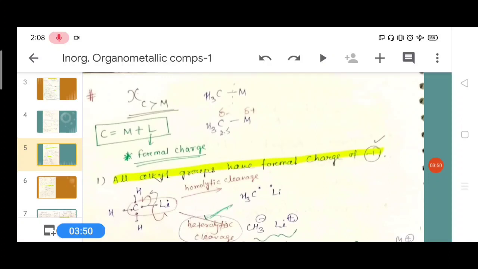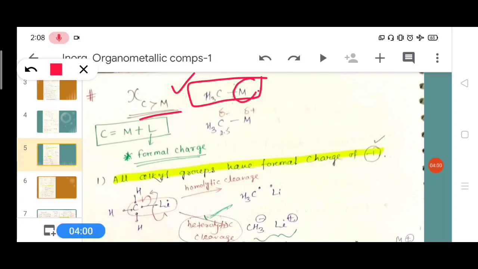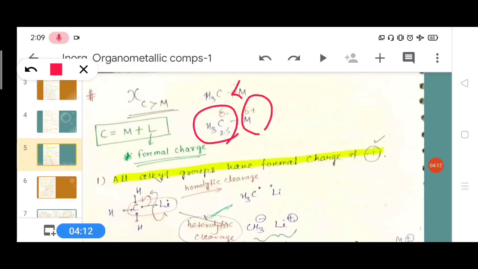I have discussed this. The electronegativity of the carbon atom is much greater than that of the metal. Hence, in organometallic compounds, the metal atom is bonded to the carbon atom. What is the charge between the carbon and the metal, which is positive and which is negative? Since carbon is more electronegative, it attracts the shared pair of electrons and gets a partial negative charge, and the metal gets a positive charge. Always remember, the metal is positive whereas the carbon is negative.